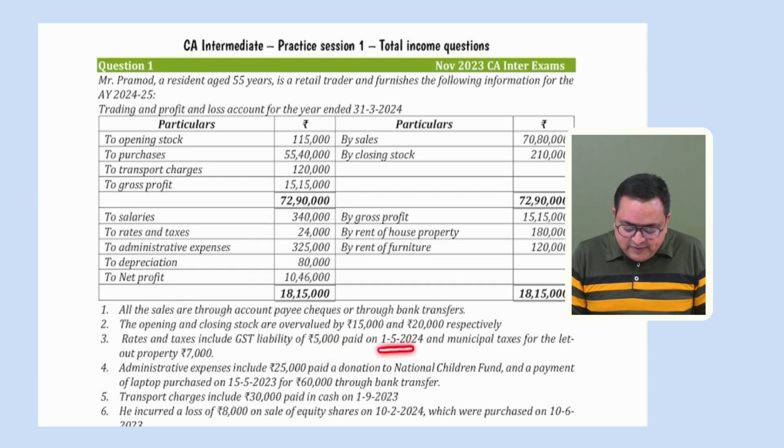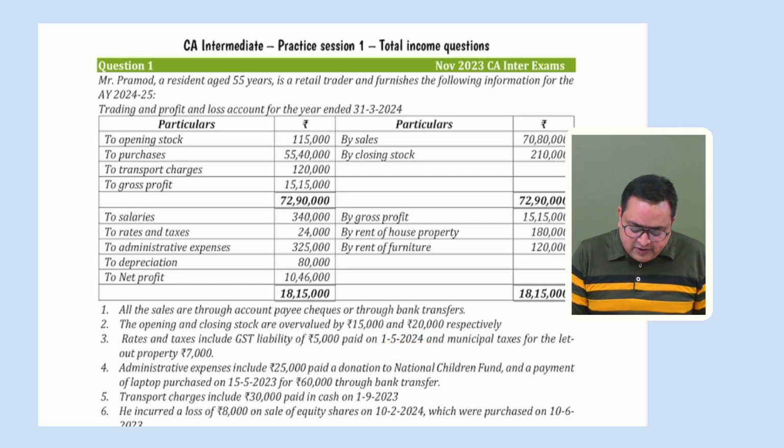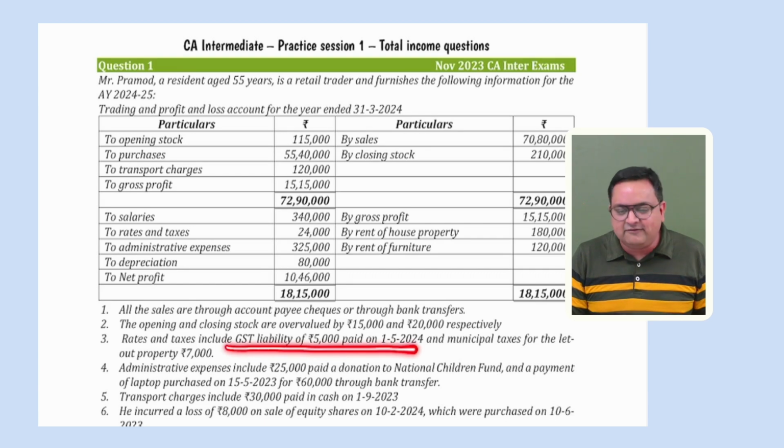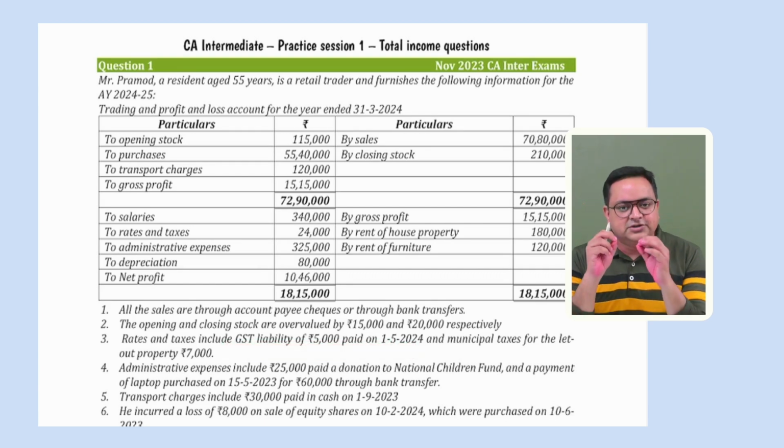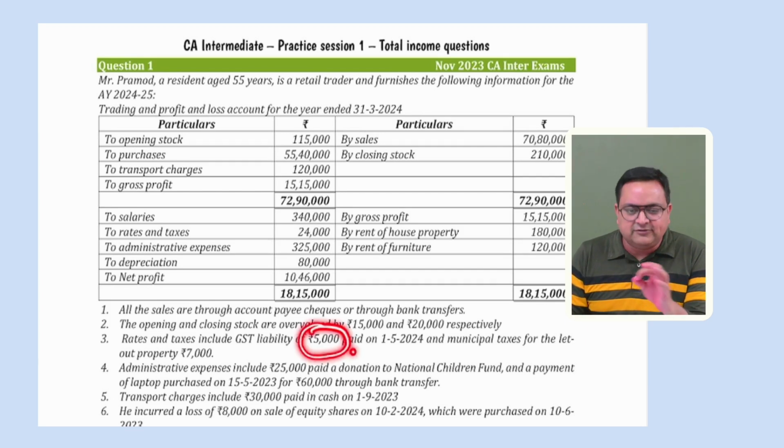So yes, it is paid on 1st May 2024, at least 2 months before the due date, it is already paid. So we don't have to do any computation for this 5,000 rupees. Simply, we'll show a note that this GST liability is paid on or before the due date of ROI. Therefore, it is allowed. So we will not take this 5,000 into our calculation. But yes, simply we will show this as a note.